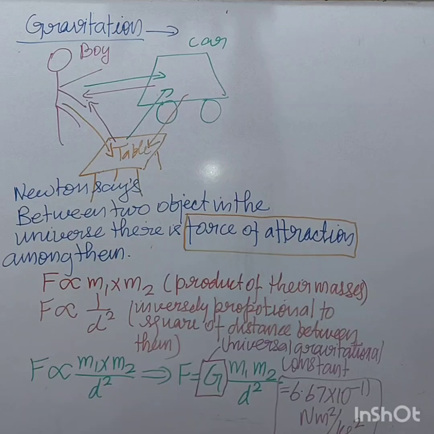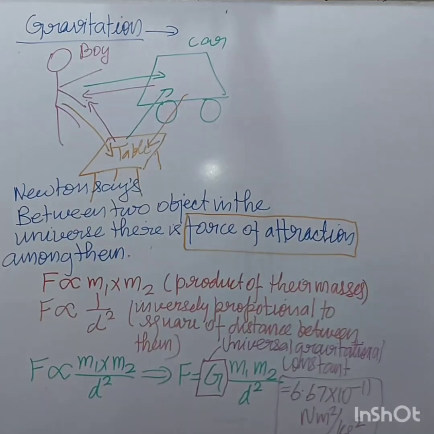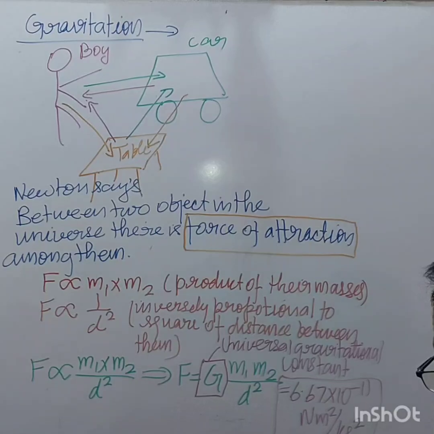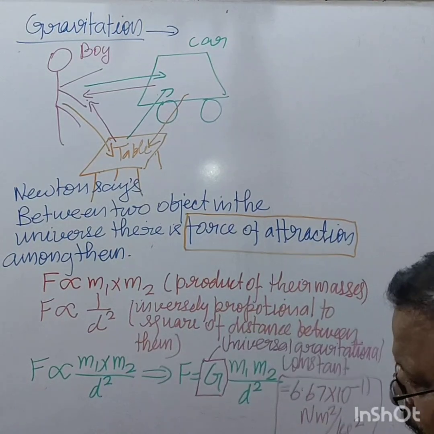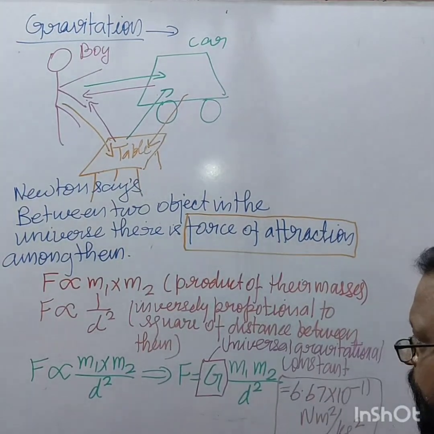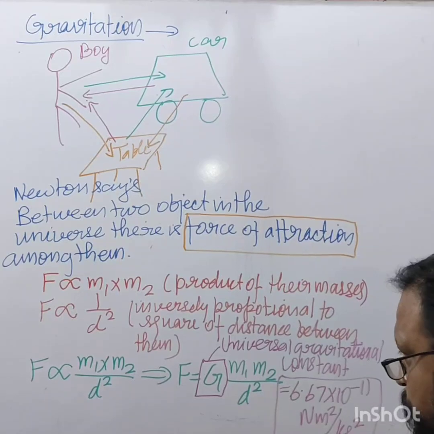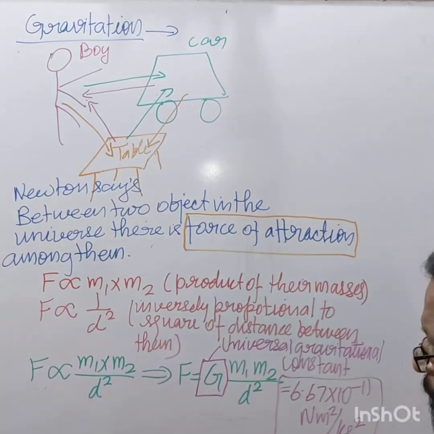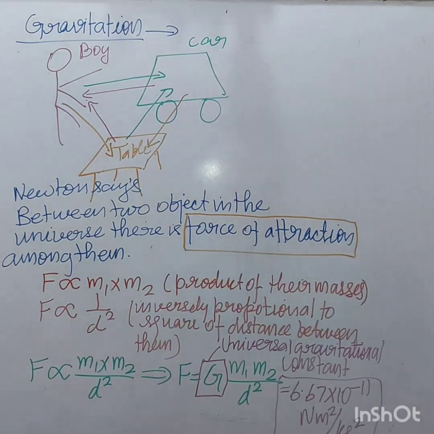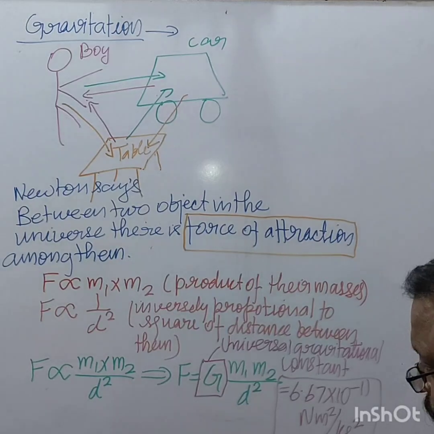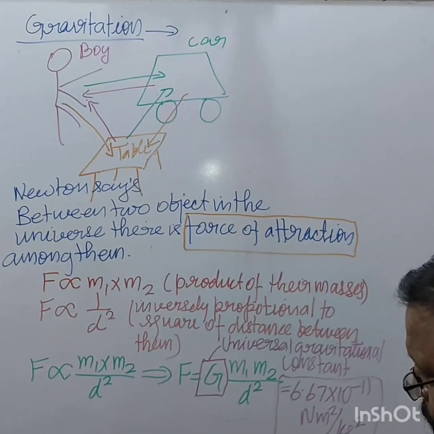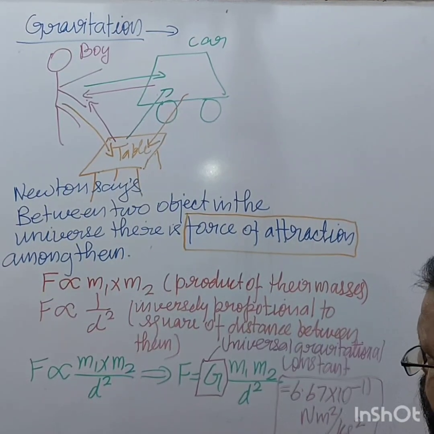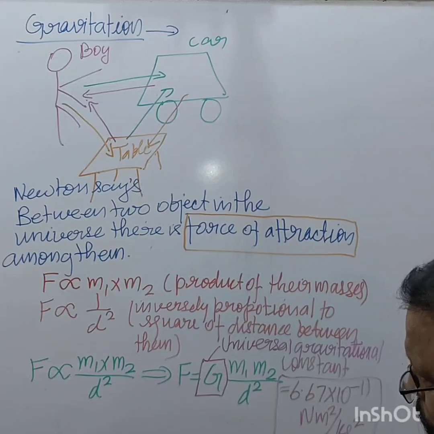Right? This is the value of capital G, and this is called the universal gravitational constant, and the force is directly proportional to the product of their masses and inversely proportional to the square of the distance between them. Right? This is the force.